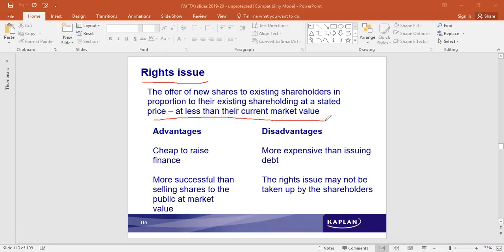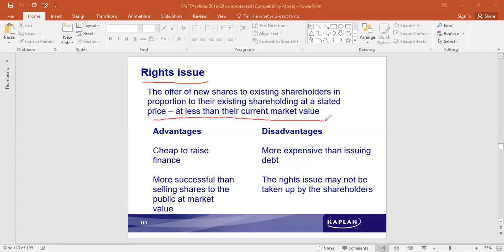One reason is, whenever they issue shares in the open market, open to the public, there are so many formalities that have to be fulfilled. There should be an advertisement given, the underwriters have to be approached and their charges paid, and the prospectus has to be printed and advertised, calling in the investors to come and invest. So all those are additional expenses. Now, if the issue is to the existing shareholders, those additional expenses need not be incurred.